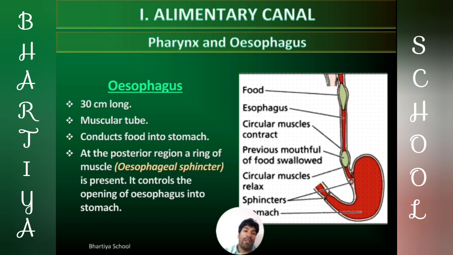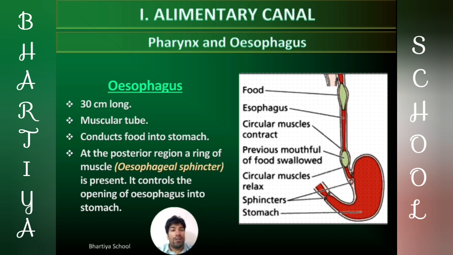Next part of the alimentary canal is the esophagus. Esophagus is a 30 centimeter long straight muscular tube which conducts the food into the stomach. Its main function is to conduct the food from the pharynx to the stomach. At the posterior region, a ring of muscles is present that is called a sphincter. This is known as the esophageal sphincter. This sphincter regulates the entry of food into the stomach.